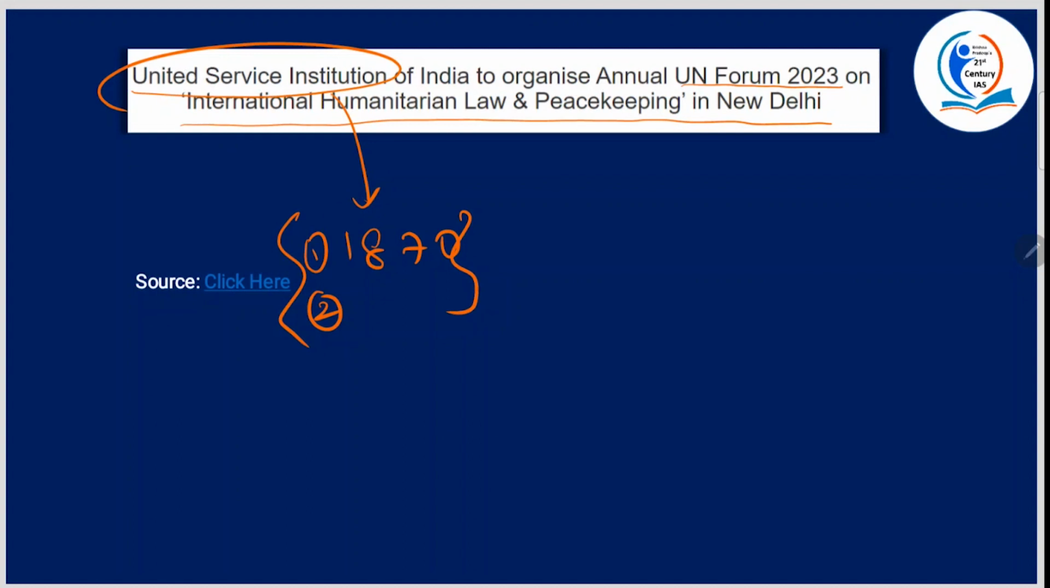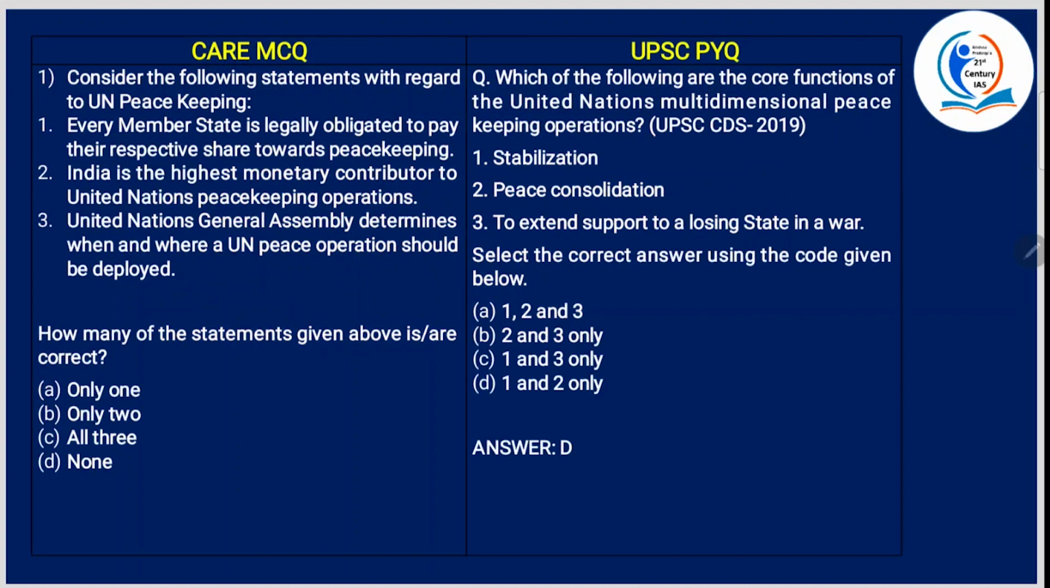All right. Now, why is it organizing the annual UN Forum 2023? Why is it doing so? See, with the contemporary UN peacekeeping missions increasingly being deployed in volatile environments characterized by asymmetric warfare, ensuring adherence to international humanitarian law principles has become critical. Hence, they are organizing this. All right? Now we'll get into the MCQ.